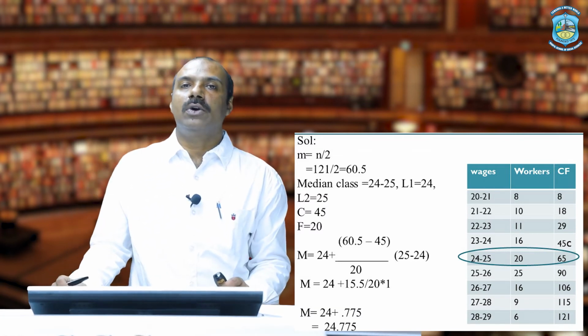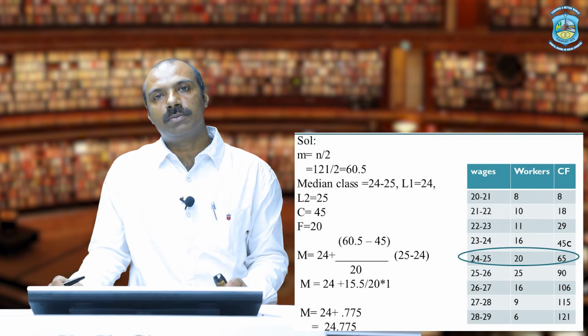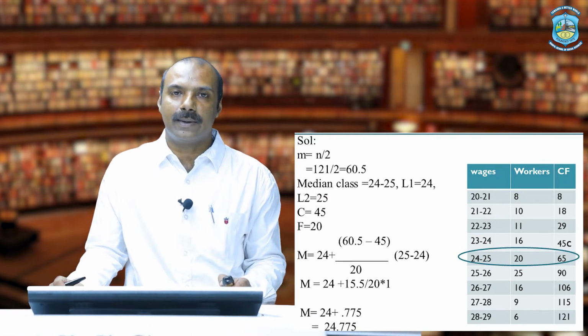So this is how we are going to calculate median in group series or continuous data. Let's take one more example. Now why are we taking this example? Because some questions are tricky. In place of class intervals, they have given either less than type or greater than type values. So we need to first convert those types of frequency distribution into the form of class intervals.